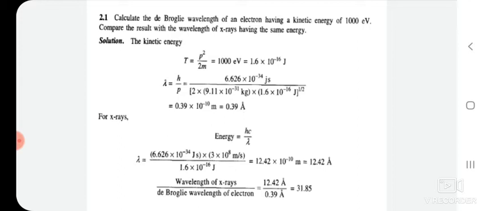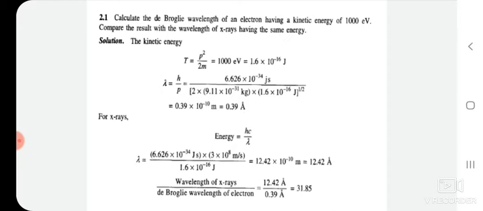But the de Broglie wavelength lambda is equal to h by p. Now from the above equation we can find out p. p is equal to square root of 2mT, which is equal to 2 into 9.11 into 10 to the power of minus 31 kg into 1.6 into 10 to the power of minus 16, raised to 1/2. If we simplify by using a calculator, then the wavelength of an electron is equal to 0.39 into 10 to the power of minus 10 meter, or 0.39 Angstrom.